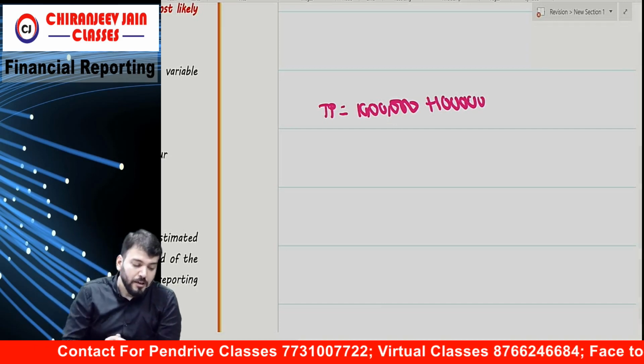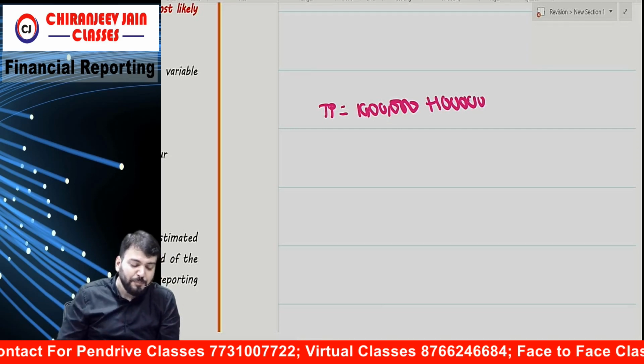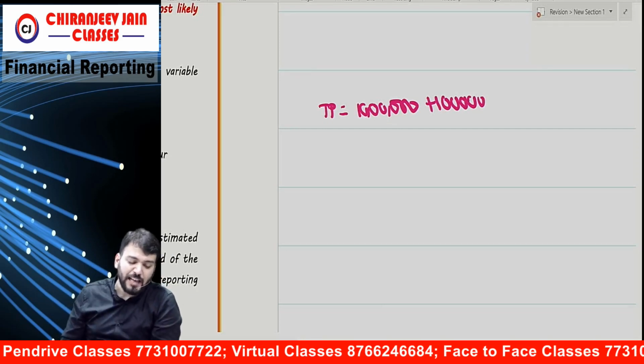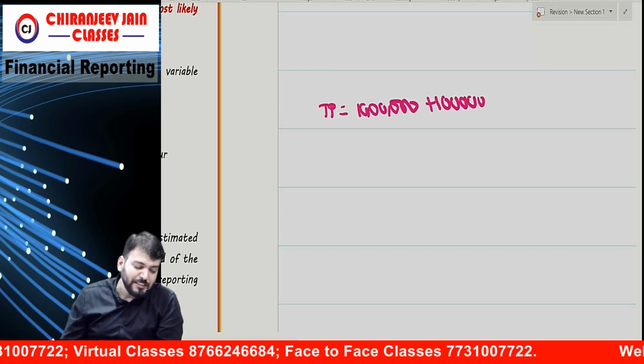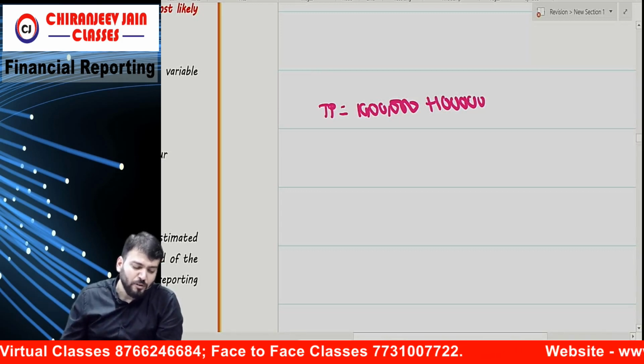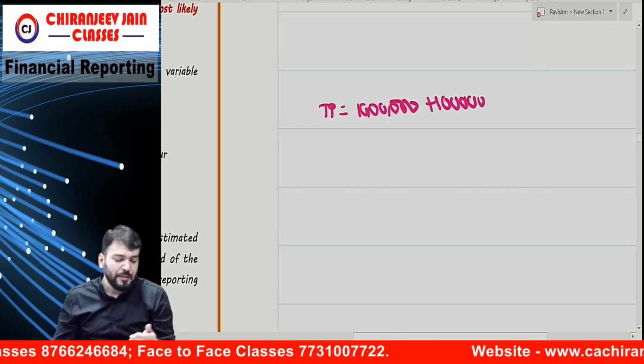So what they have said. Based on this analysis, the entity believed that 10% to be the most likely amount. This is a part of the answer, not the question. Estimating the transaction price, therefore, the entity includes only 10% award. This para I am not reading. After that,